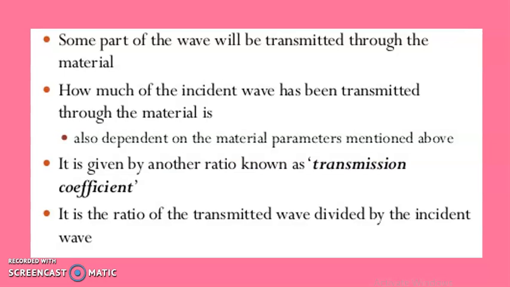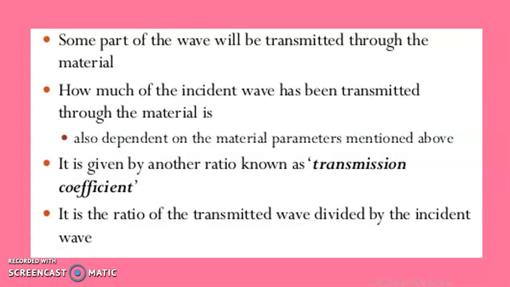Some part of the wave will be transmitted through the material. How much of the incident wave can be transmitted through the material is also dependent on the material parameters mentioned above. It is given by another ratio known as the transmission coefficient.